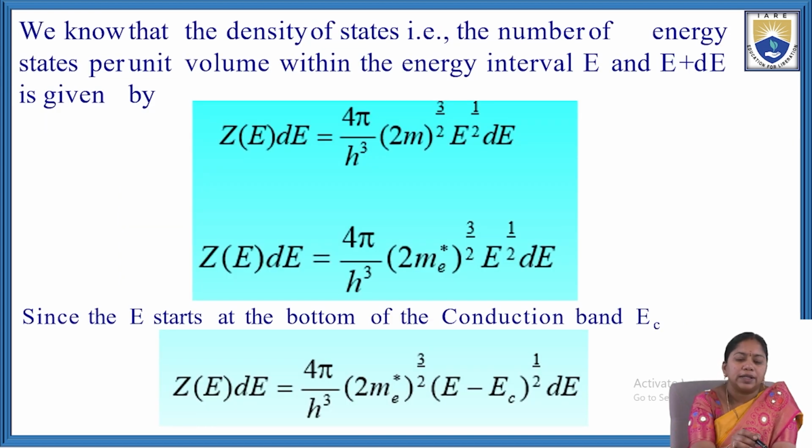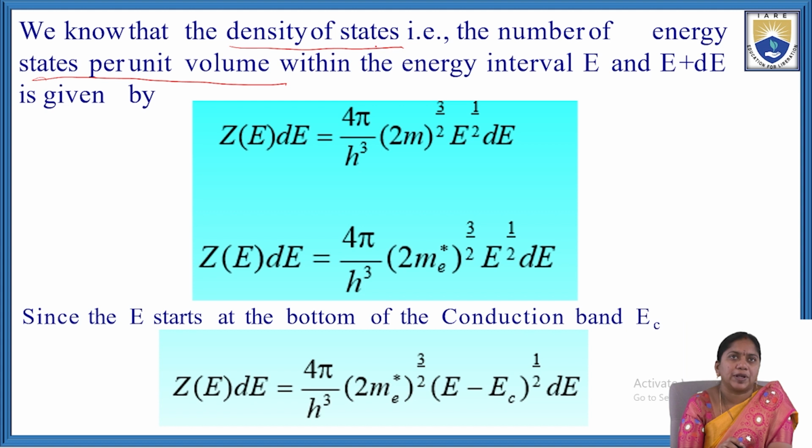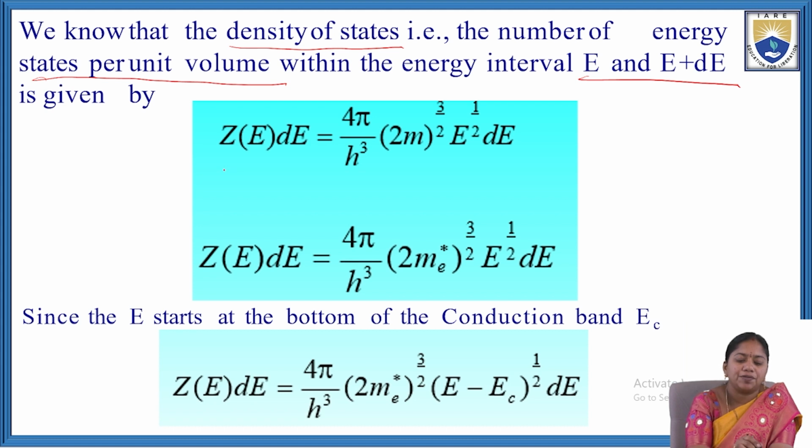We know that the density of states, that is the number of energy states per unit volume within the energy interval E and E plus dE, is given by Z of E dE equal to 4 pi by h cube into (2m) whole to the power of 3 by 2 into E power half into dE.